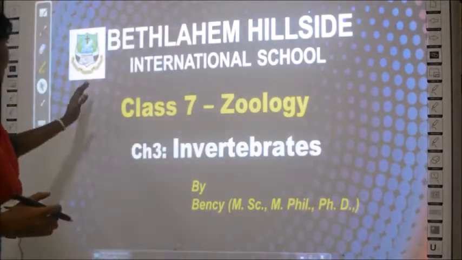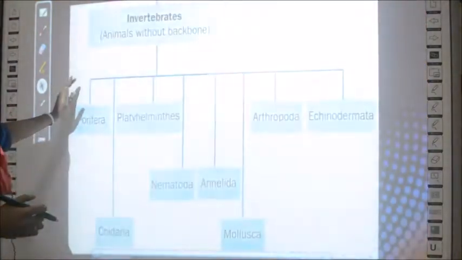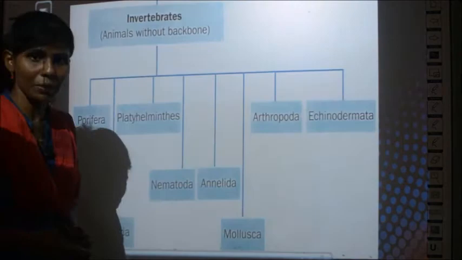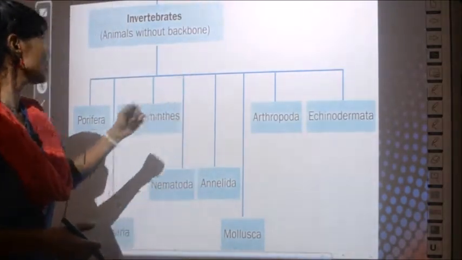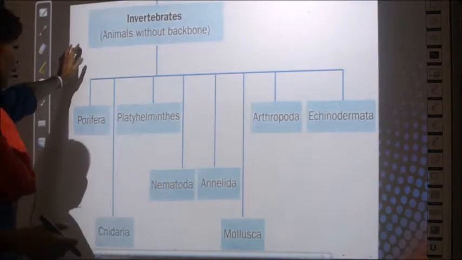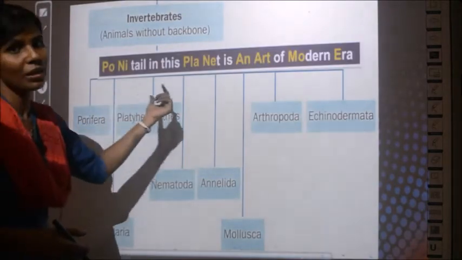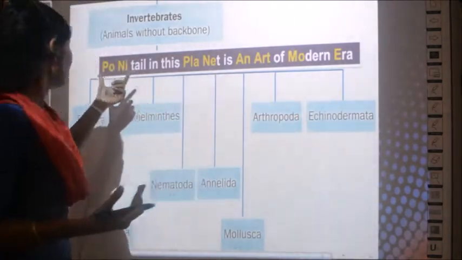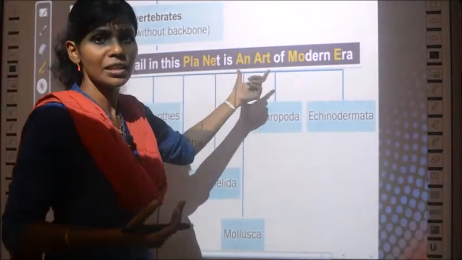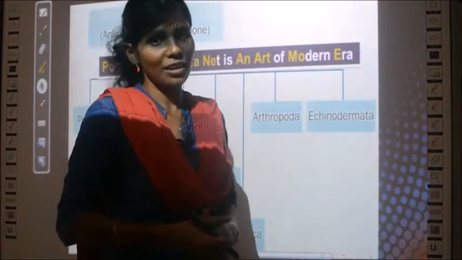Before we start the class, let's recall what we studied in the previous class. This is what we studied, right? The classification of invertebrates, and I remember telling you a mnemonic, a short trick for you to remember. What was that? Ponytail in this planet is an art of modern era. Do you remember this?